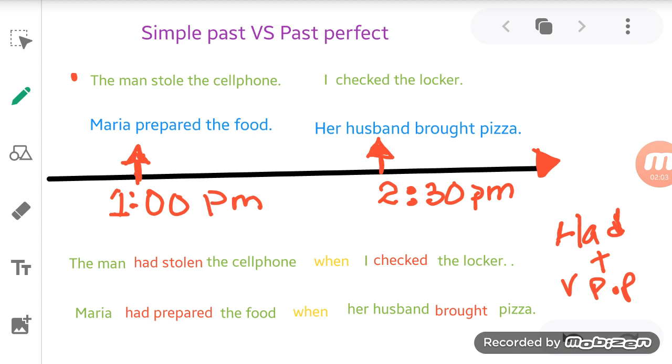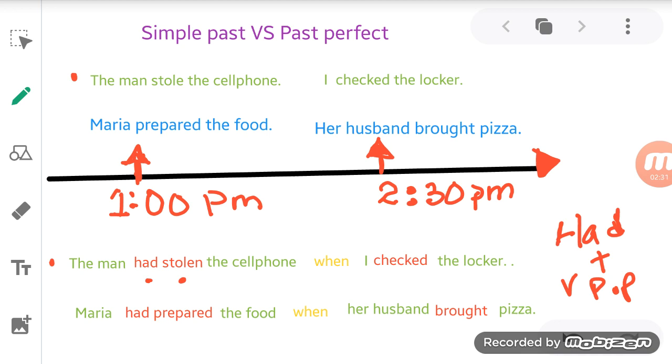So if I want to create a clause, a sentence with this, I could say the man had stolen, remember had plus the verb in past participle. The man had stolen the cell phone when I checked the locker. Two situations that happened in the past.